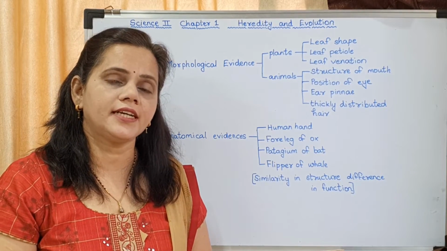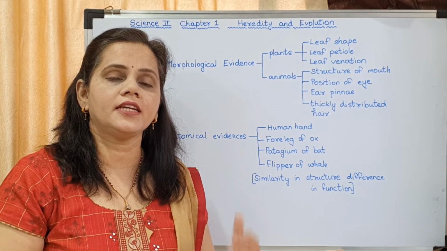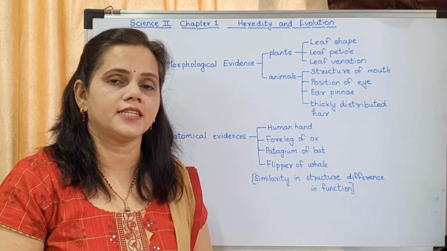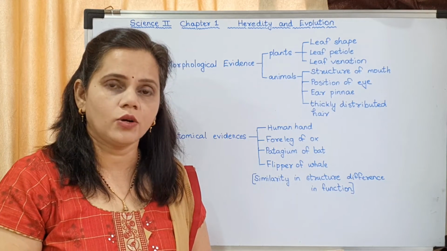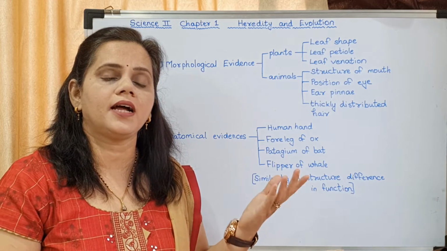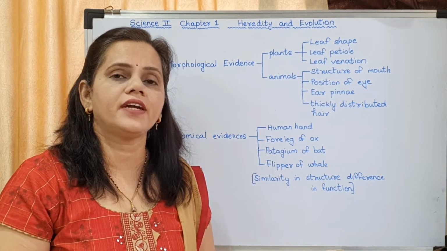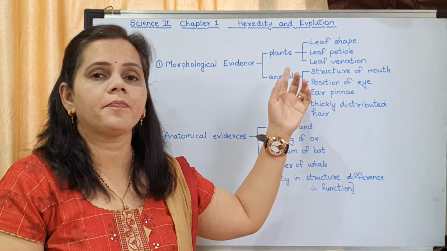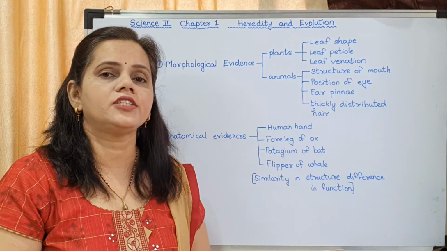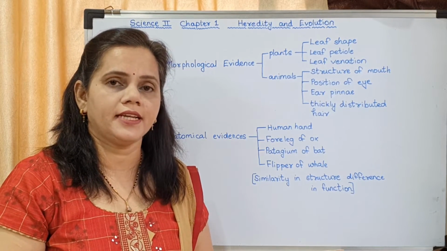Last year you had studied about classification of the plant kingdom. Do you remember? The kingdom is divided into different divisions: Thallophyta, Bryophyta, Pteridophyta. Thallophytes are plants which do not have roots, stems and leaves. Bryophytes have false stems and leaves, and pteridophytes, their body can be differentiated into root, stems and leaves.